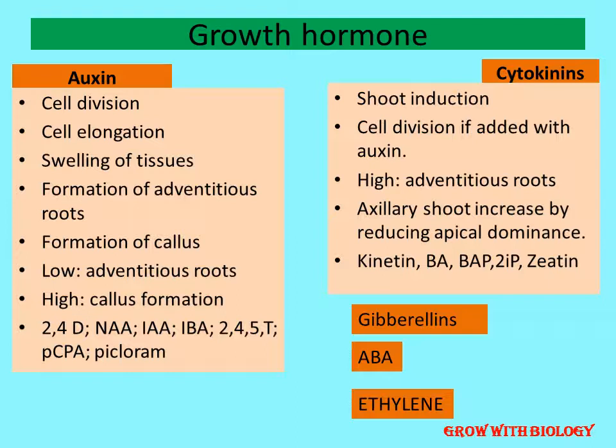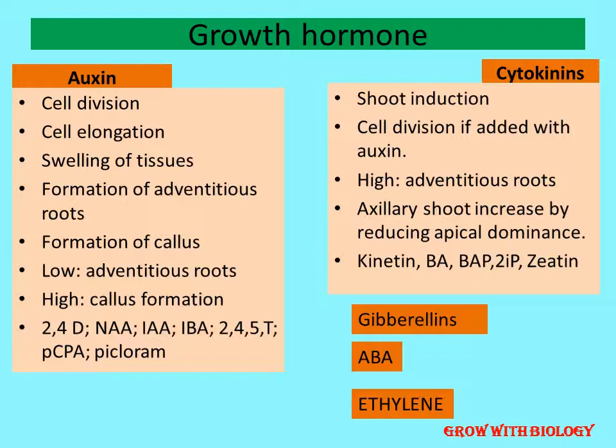There are different examples, that is 2,4-D, 2,4-dichlorophenoxyacetic acid, naphthalene acetic acid known as NAA, indole acetic acid IAA, indole butyric acid IBA, 2,4,5-trichlorophenoxyacetic acid, that is known as 2,4,5-T, p-chlorophenoxyacetic acid known as PCPA, picloram, that is 4-amino-3,5,6-trichloropicolinic acid. All these are the varieties of auxins, and as per the research papers, we standardize the amount of auxin as well as cytokinin for propagation of the proper explants.